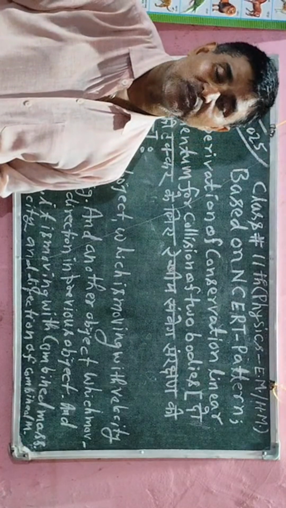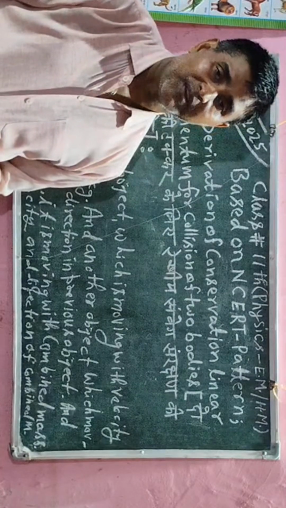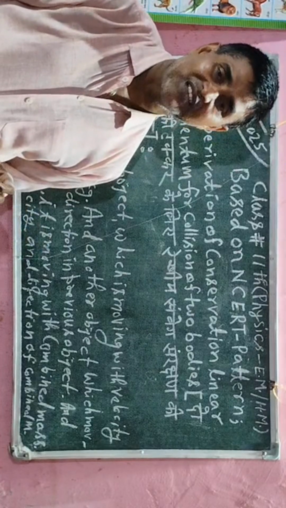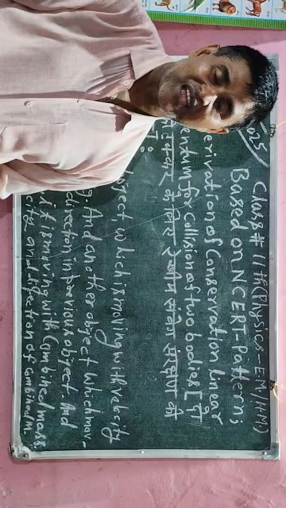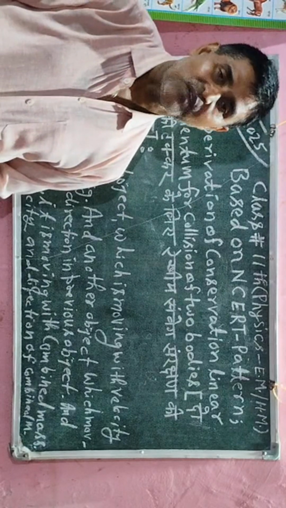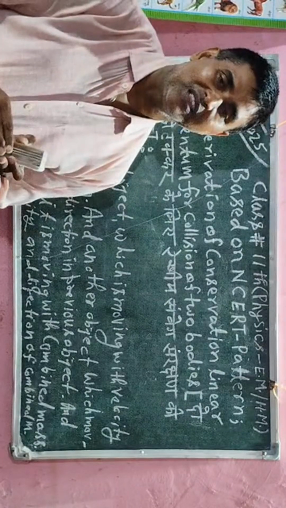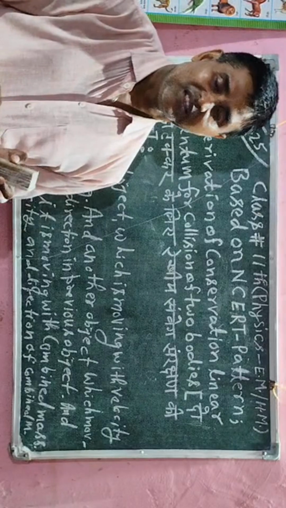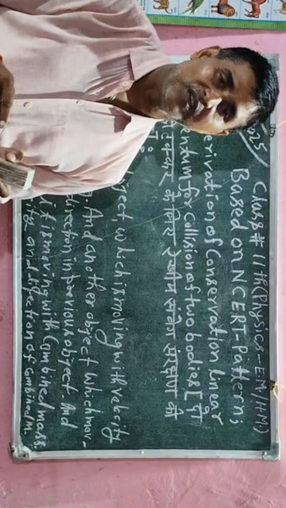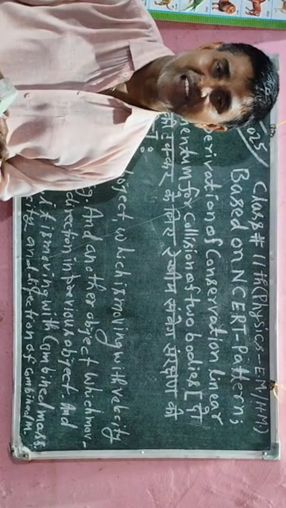So in this question I will use the law of conservation of linear momentum. There are two masses available and each mass has a different velocity. After collision both masses combine together and move as one mass with a certain velocity. We have to find that velocity and also the direction of that velocity.